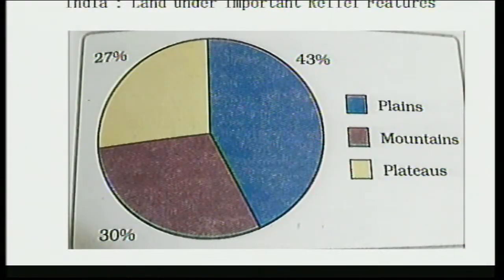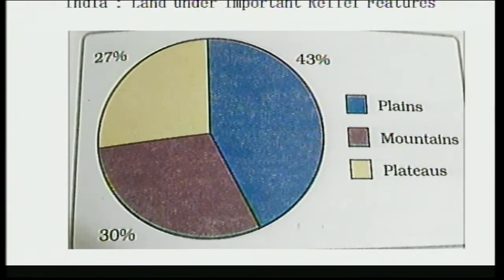I would like to show this figure on the screen, which shows that 43% of land in India is plains, 30% mountains, and 27% plateaus. You know that in mountains we find different types of vegetation, perennial rivers, the sources of origin.